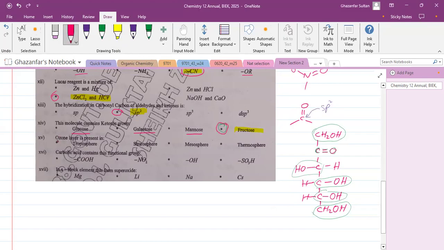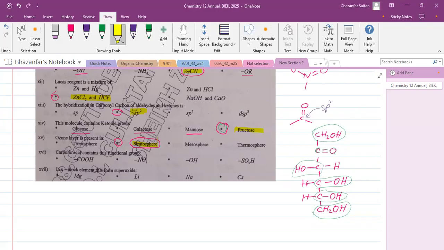Now the next question, MCQ number 15. The ozone layer is present in the stratosphere. So this is the correct answer. You can see it in your book, and the page number where you can find stratosphere and ozone layer is page number 260.